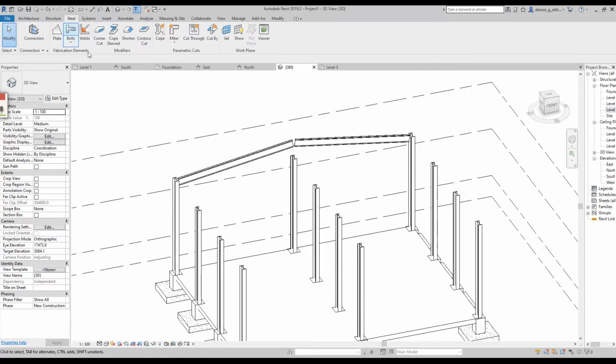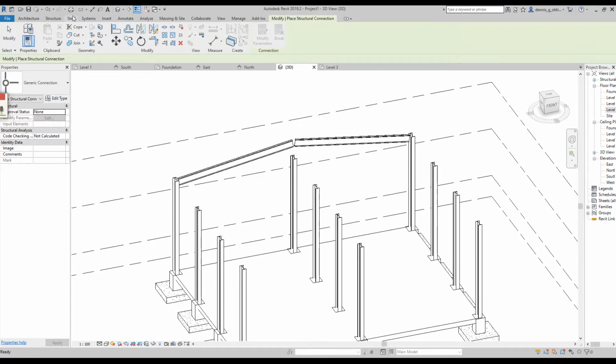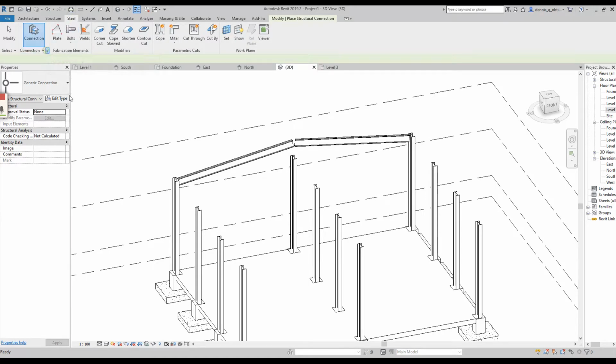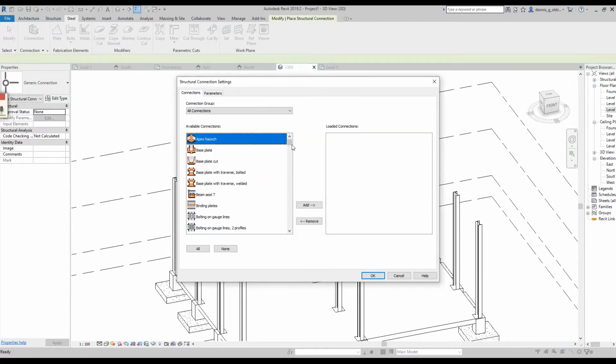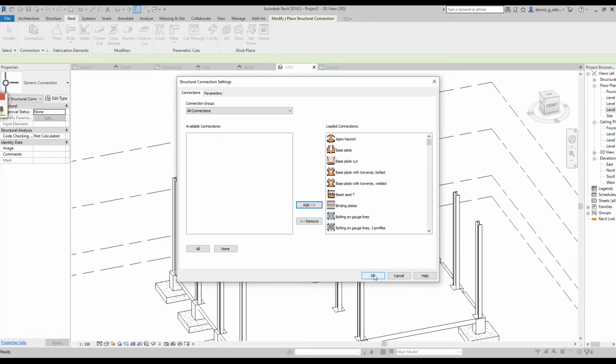Go to steel, connection, select this, shift and select, add everything, then OK.